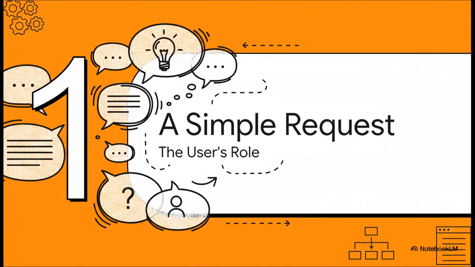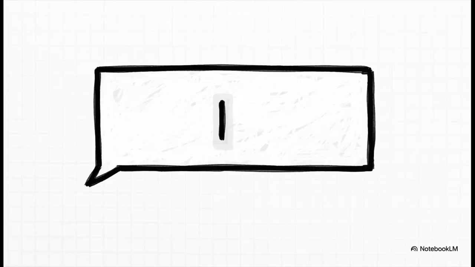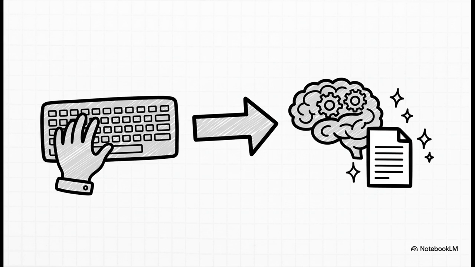All right, let's start with what we all know. Section 1, a simple request. Most of us look at an AI chat window and we see a blank slate. Just an empty box waiting for us to type something in, waiting for our command. So we give it a task, and it does it. Simple, like, hey, write me a poem about robots. It feels like this really direct, clean, cause and effect thing. But that's not the whole picture, not even close.